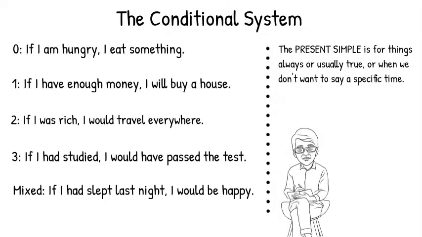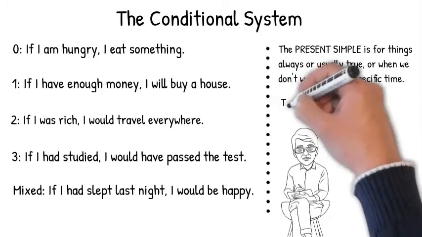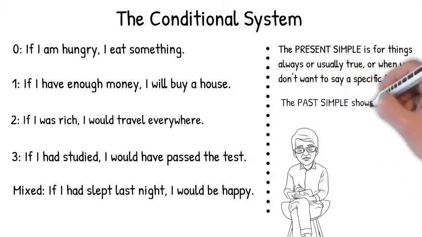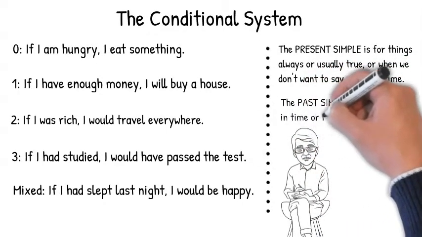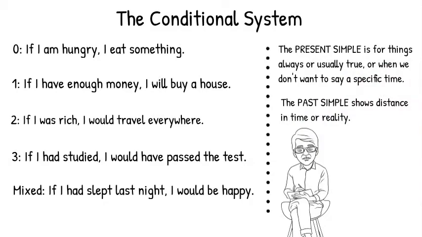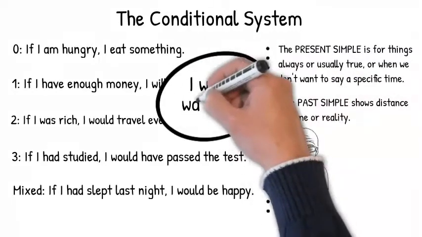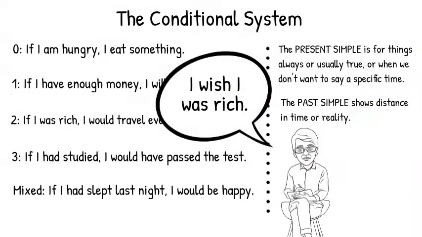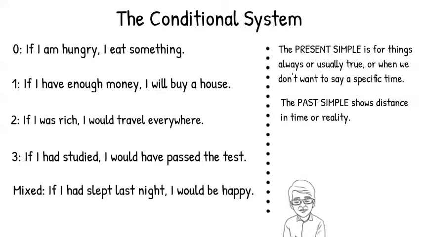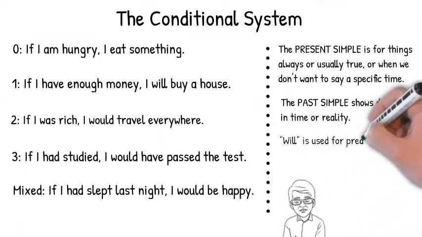And as we said before, we can use the past simple to show distance in time or in reality. So when I say, I wish I was rich, the was tells you that this is imaginary. It's distant from reality.